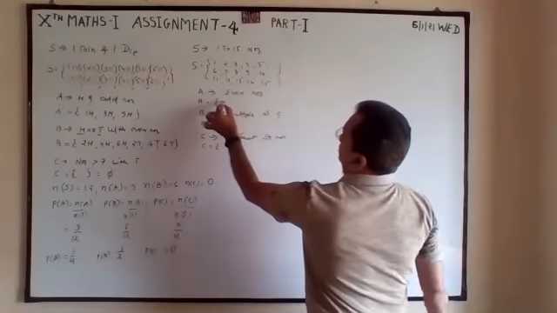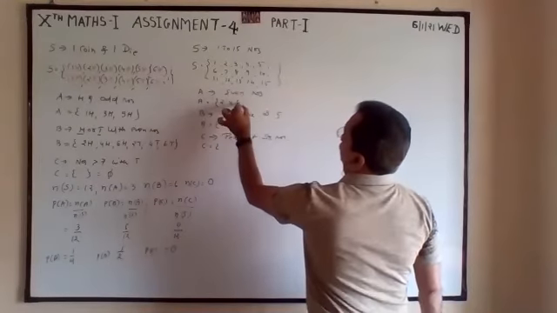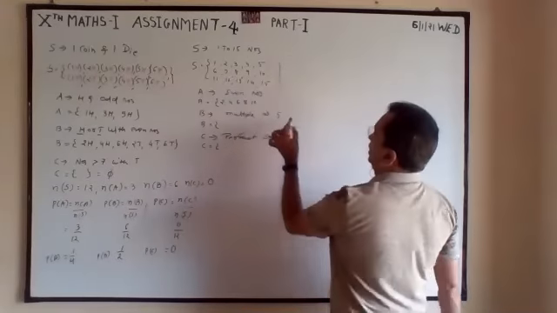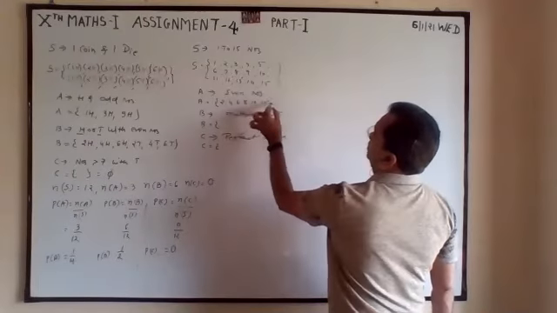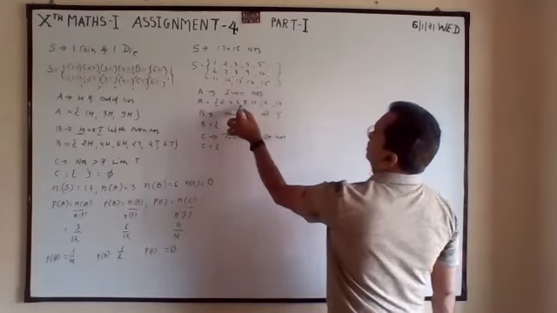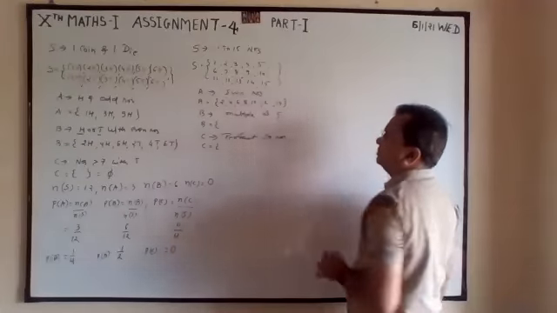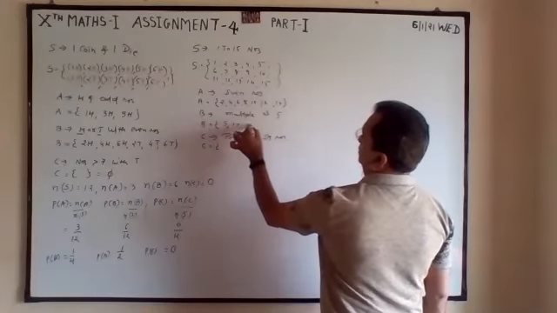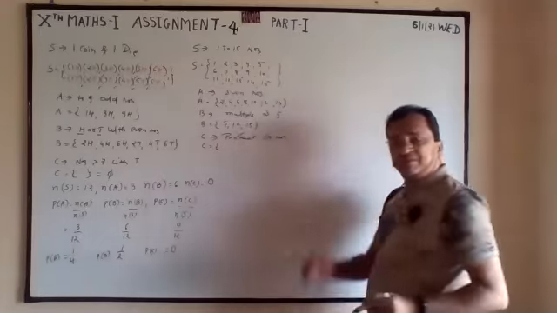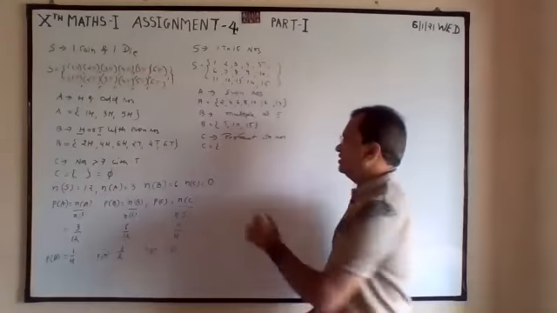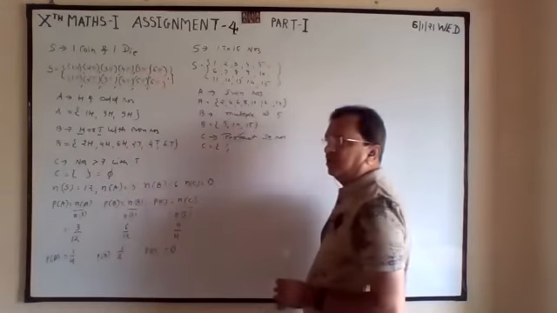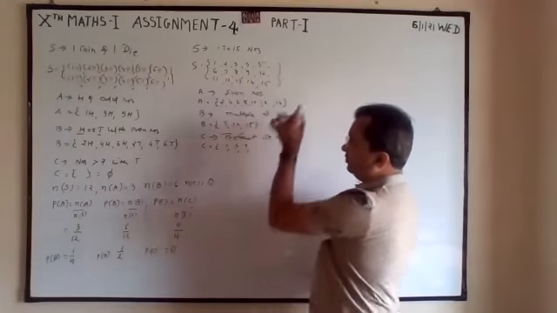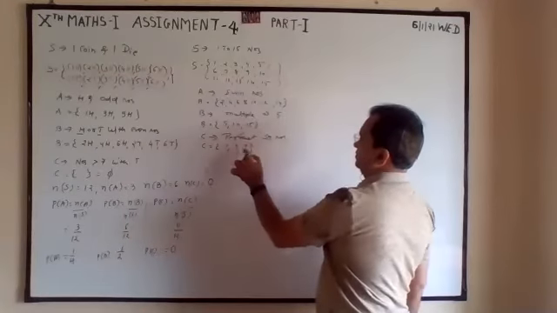Even number: 2, 4, 6, 8, 10, 12, 14. Multiple of 5: 5, 10, 15. Perfect square number: 1 is a perfect square, 1 one is 1, 2 twos are 4, 3 threes are 9, 4 fours are 16 is not there.